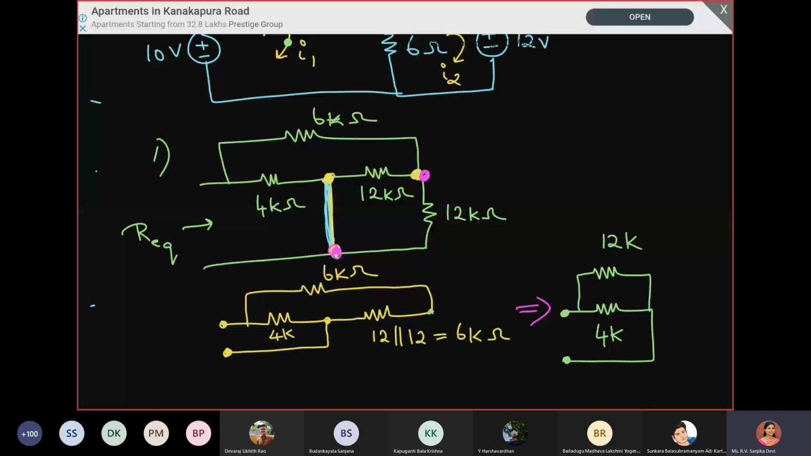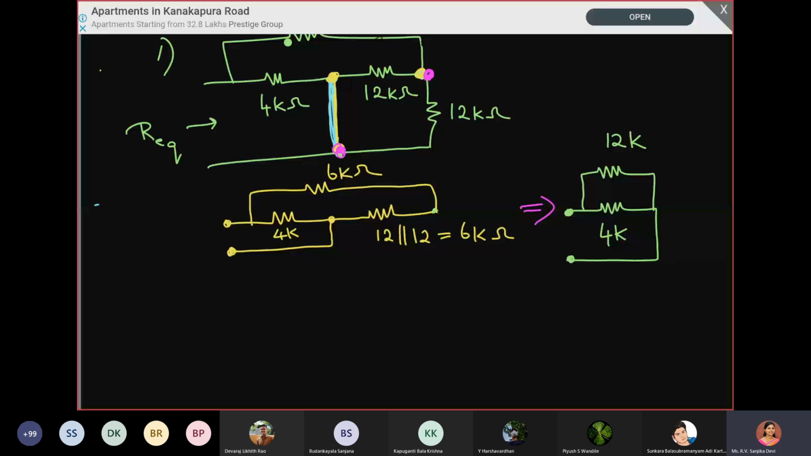Ma'am, the second question in this is confusing. Is the wire not shorted in the second question? In the second question, there is a short on the top. Don't abruptly come to any conclusion unless you sort it out properly. There we need the conversion from star to delta, otherwise we cannot solve it. Okay, we will see that, the second one.